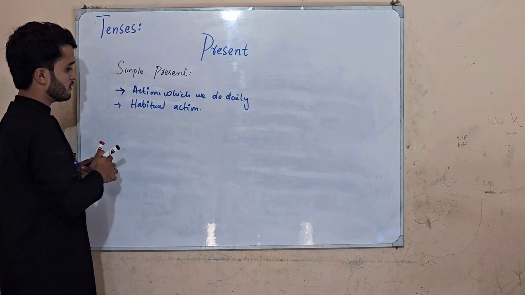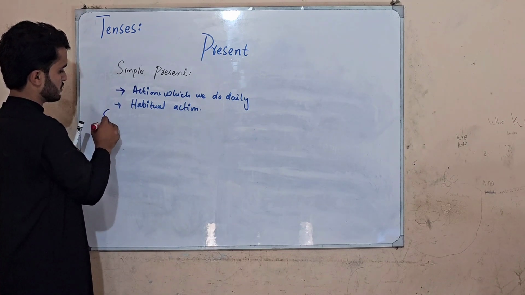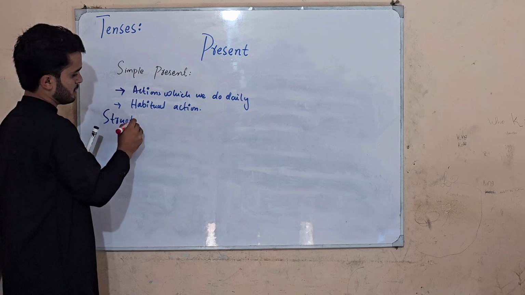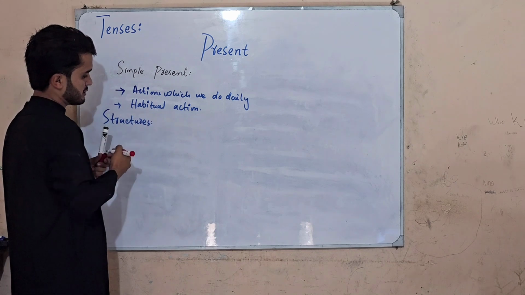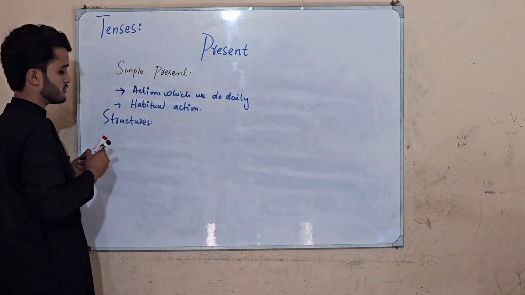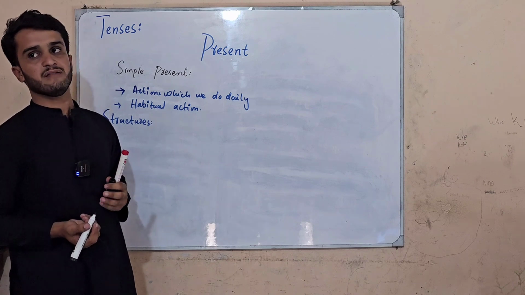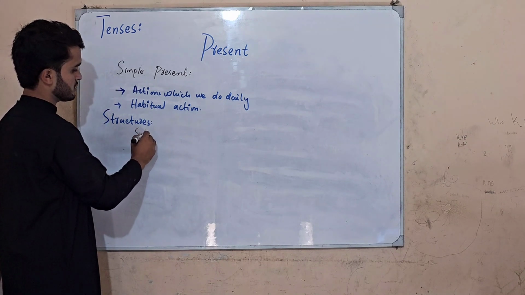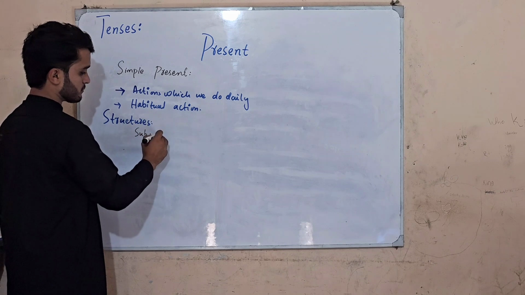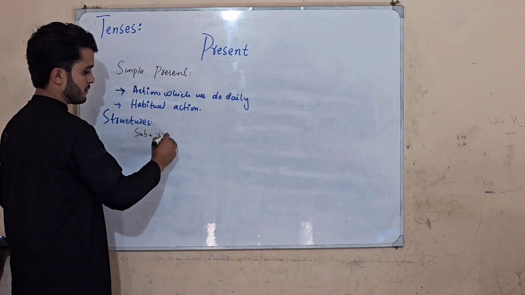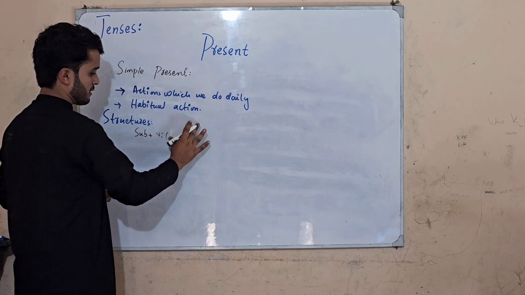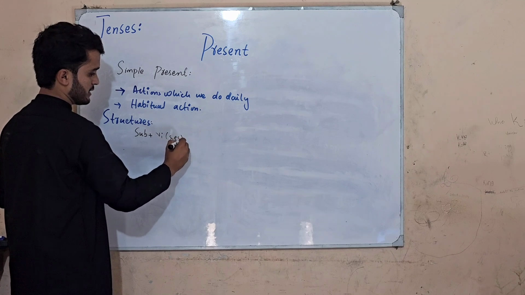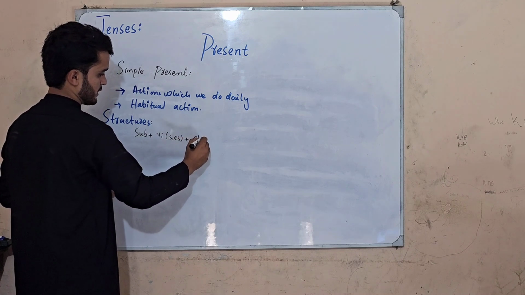Now we are moving forward to its structure. The structure of present simple goes like this. The first one is, as usual, as previously mentioned, affirmative, assertive, or positive, which states that we have a subject plus verb first form, and there is a condition, the verb may contain s or es, plus object.